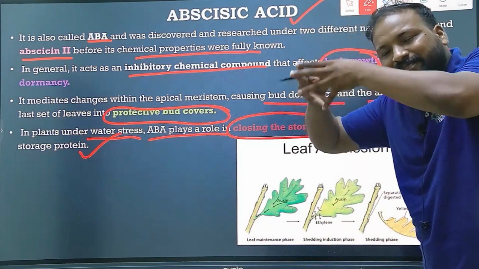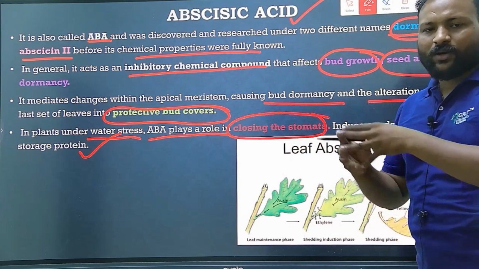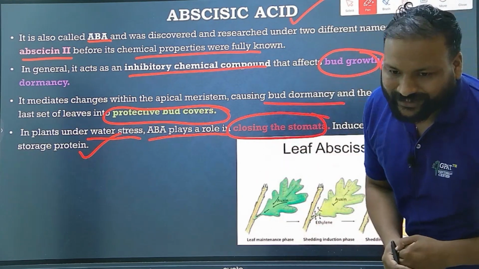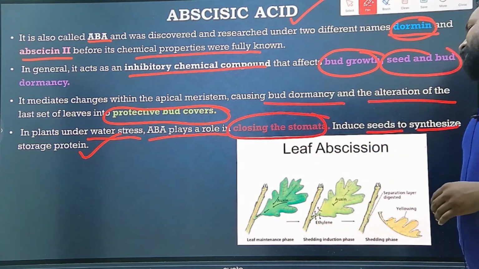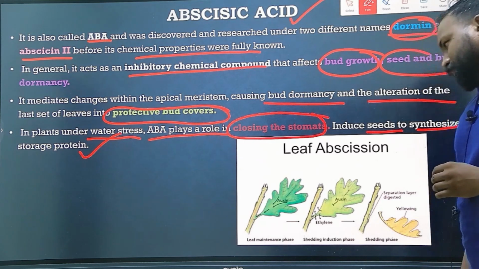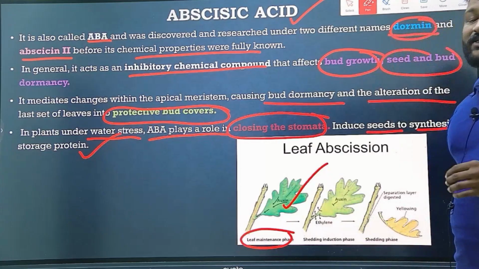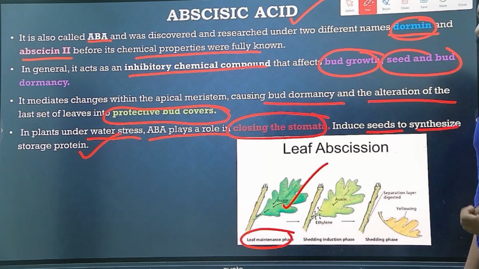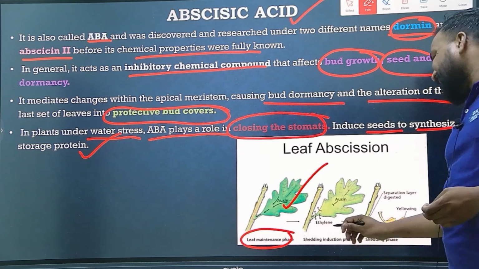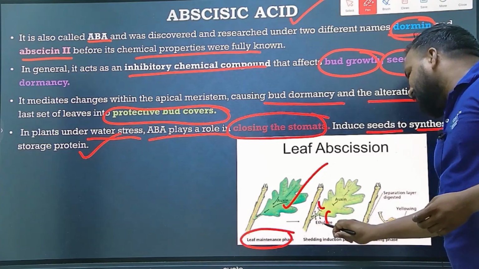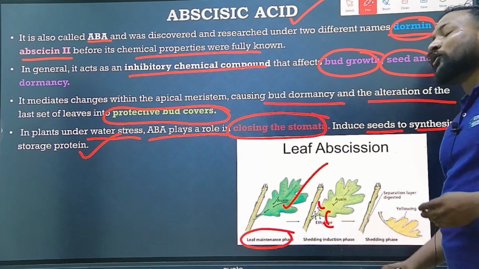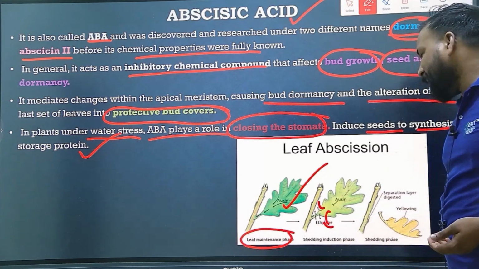You know that there are plant growth regulators, plant growth promoters and plant growth inhibitors. So by this image you can understand. Mostly for the leaf maintenance phase, auxin is observed. Auxin is important because it will promote cell elongation. Whereas if ethylene is released from the leaf, that means it is going to be ripened.